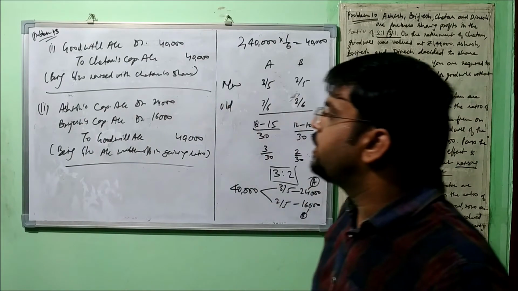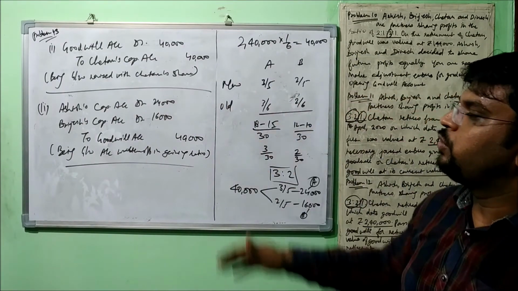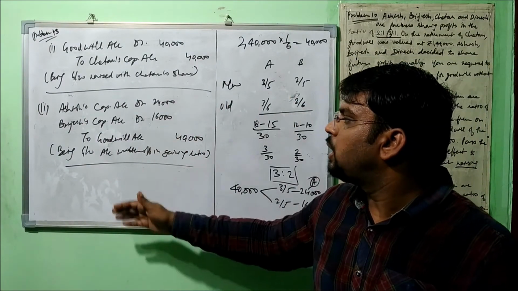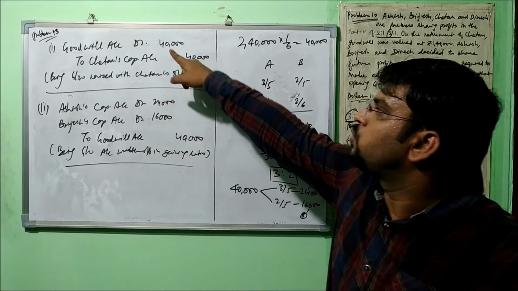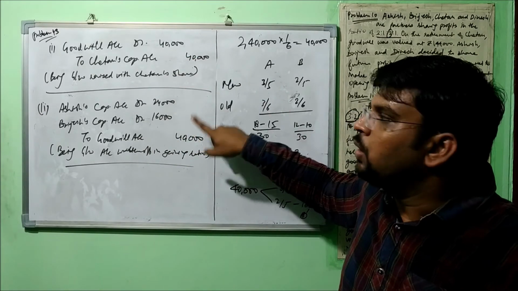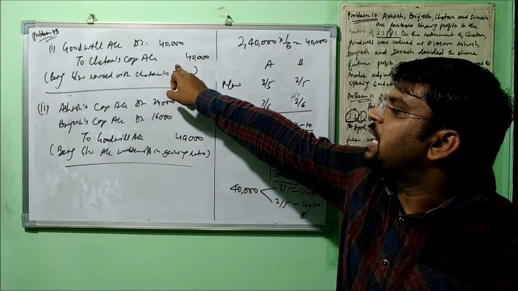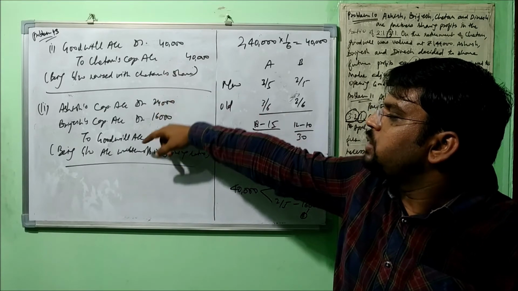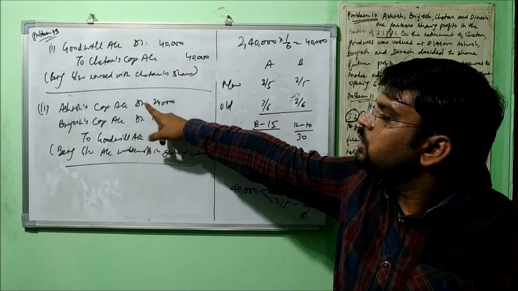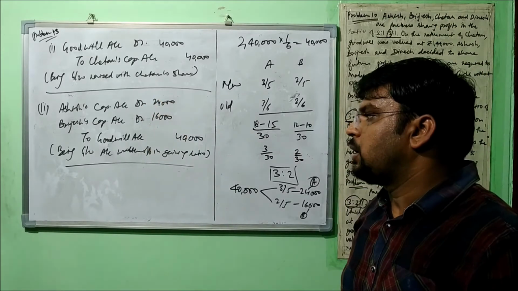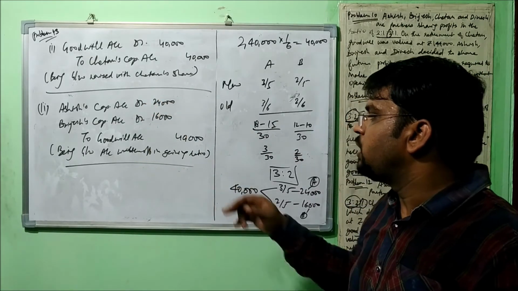Okay, so have a look here. Ashish capital account debit 24,000, Brijesh capital account debit 16,000, to goodwill account 40,000. This was raised and this was written off, right? Only difference is here. Here it was raised and credited to the retiring partner's capital account, and here it is debited to the gaining partners' capital account, being goodwill account written off in gaining ratio.